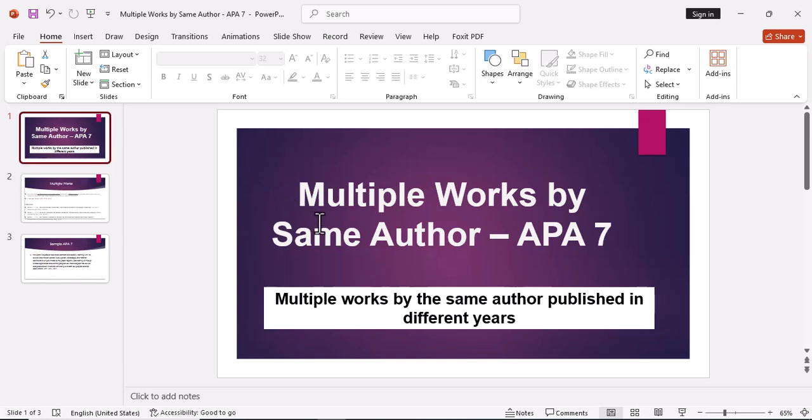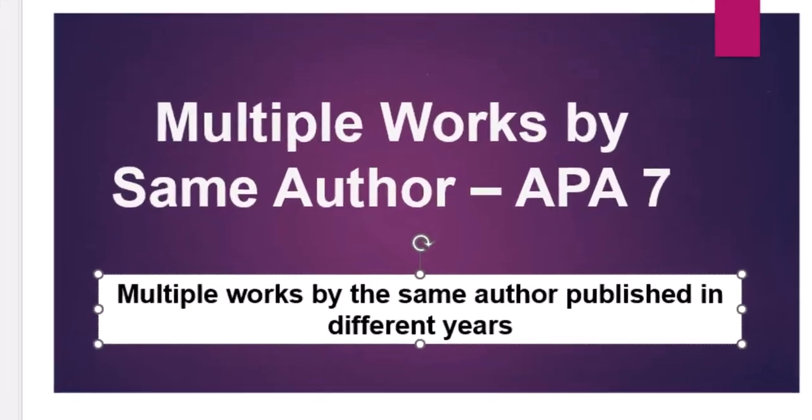So today we shall be looking at multiple works by the same author in APA 7. We shall be looking at how we cite an author who has multiple works in different years. For instance, the same author has published in different years, maybe 2010, 2014, 2020, 2024. How do we cite such an author in the same reference? So let us look at how we go about it.